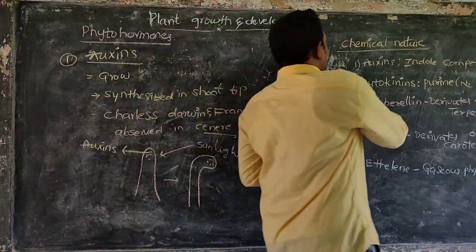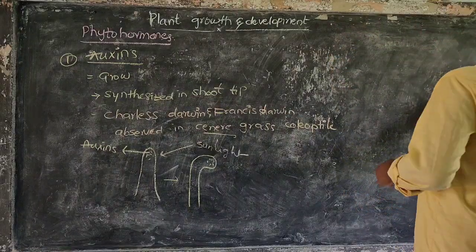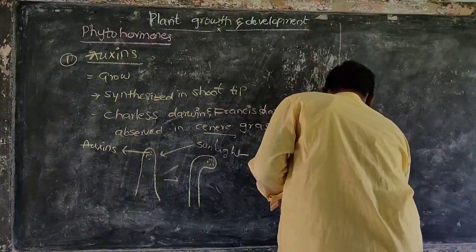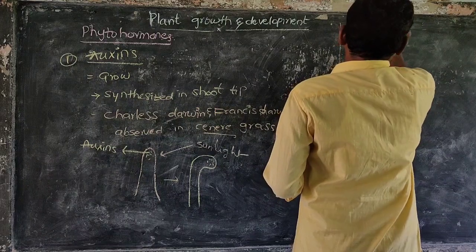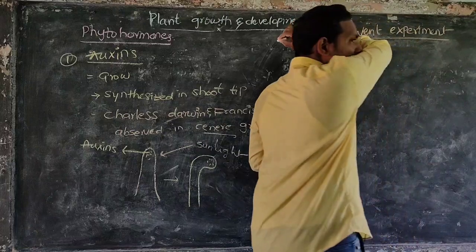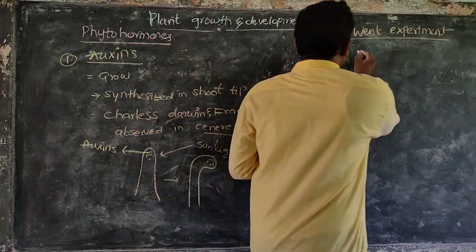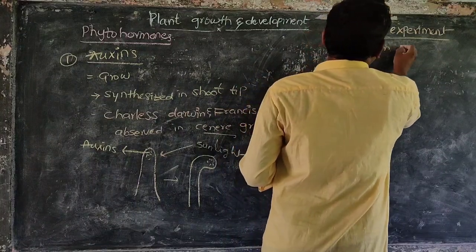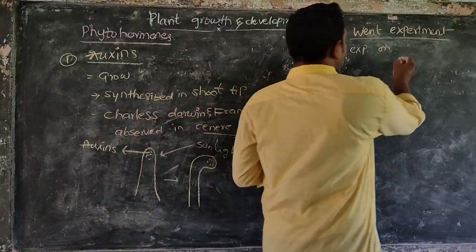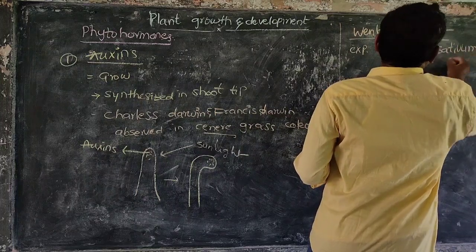Next, one more scientist, the Went experiment. Went is one of the scientists. He did experiments on the plant Avena sativa, which is nothing but oats.